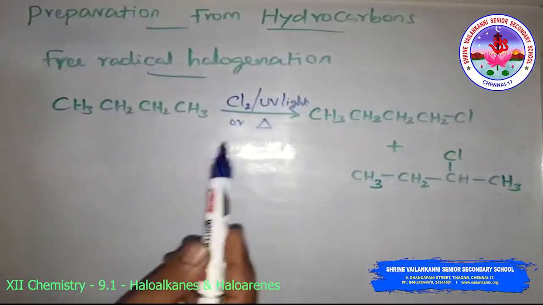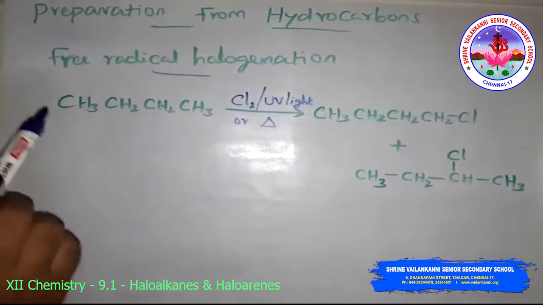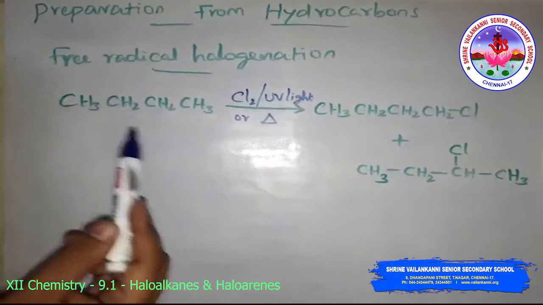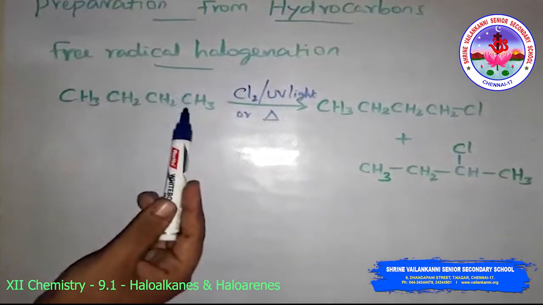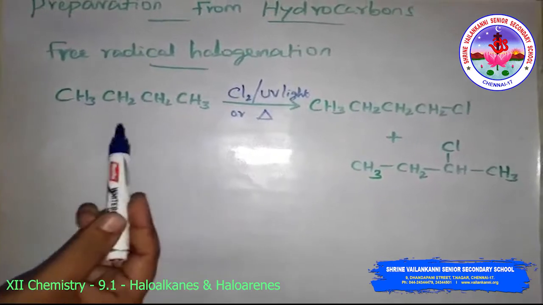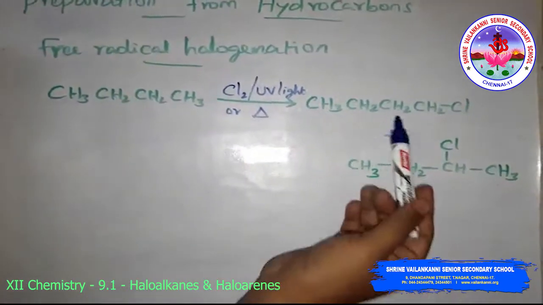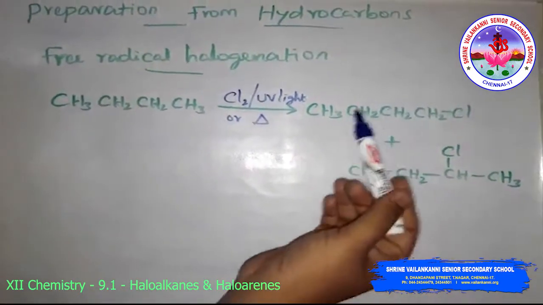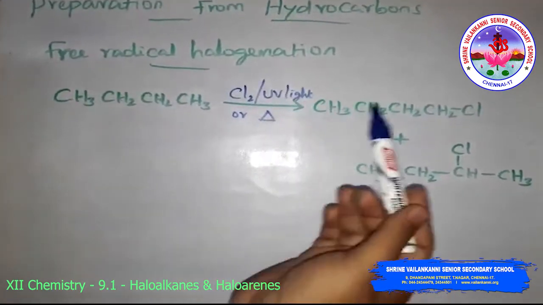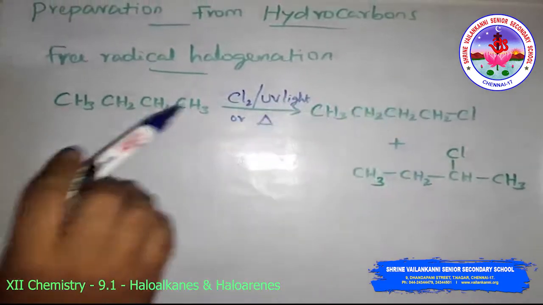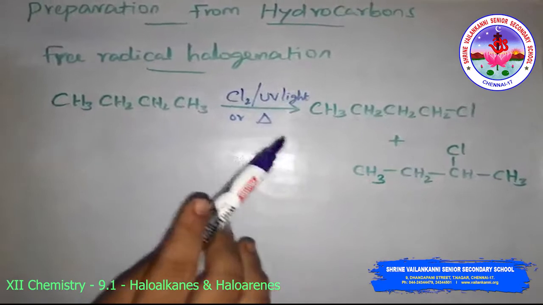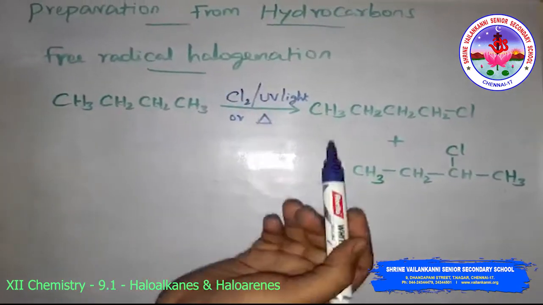Preparation of alkyl halide from hydrocarbon: the method is free radical halogenation. The free radical chlorination or free radical bromination of alkanes gives a complex mixture, that is, a complex mixture of isomeric mono and polyhaloalkanes, which is difficult to separate as a pure component. Consequently, the yield of any one compound is low.